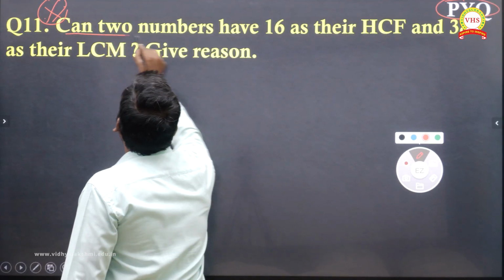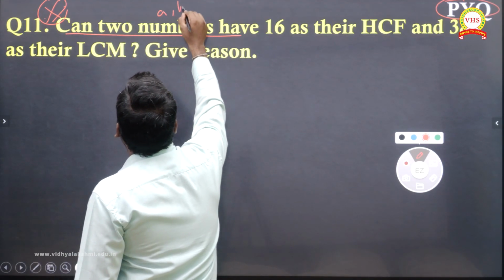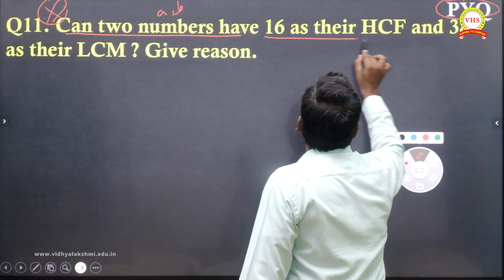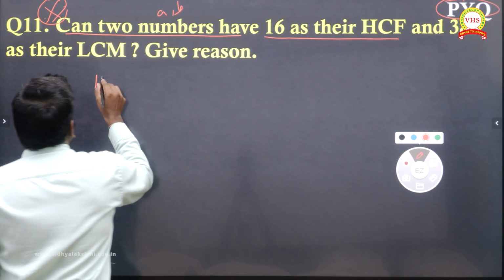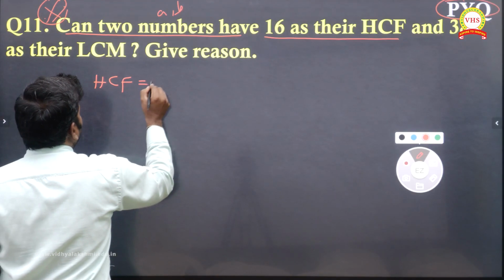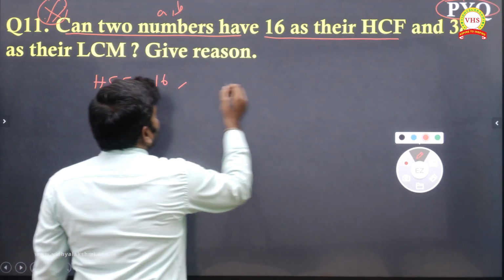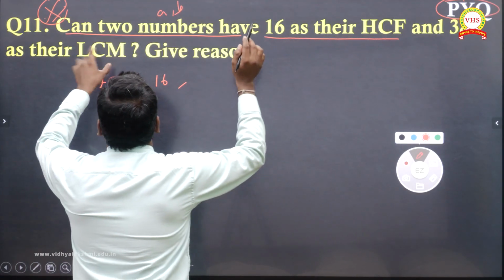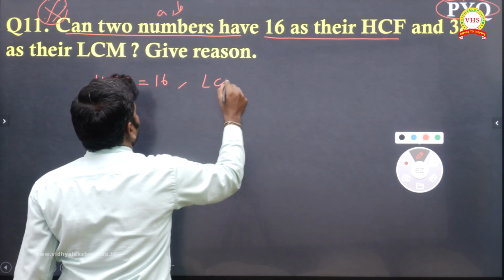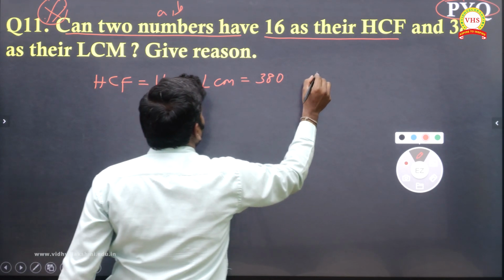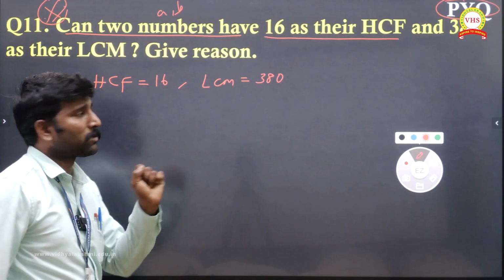So, can two numbers, let's take A comma B, have 16 as their HCF? HCF is equal to 16. Is it possible for A comma B to have 380 as their LCM? LCM is equal to 380. Is it possible? This is possible or not?